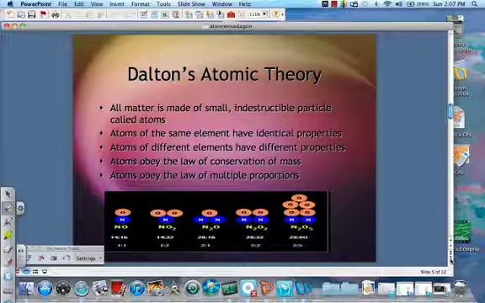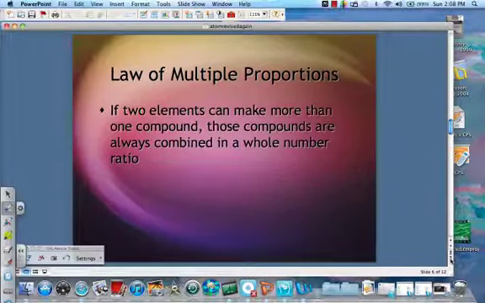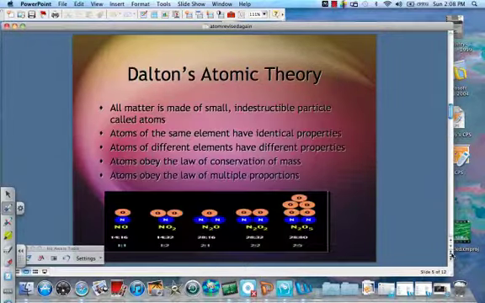And also atoms will obey the law of multiple proportions. So the law of multiple proportions is also called Dalton's law. It says that if 2 elements can make more than 1 compound, those compounds are always combined in a whole number ratio. There was a lot of math involved with this, and they were really looking at, again, mass ratios and comparing different compounds, but I just want you to understand the basic gist of this. And I'm going back so I can look at this picture right here.